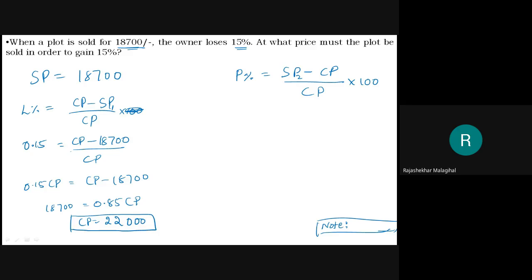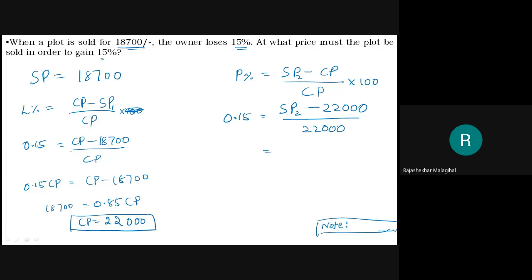I got the cost price. Then I will substitute it here. You want 15% profit now, therefore 0.15 equals SP2, which I want, minus 22,000, divided by 22,000.